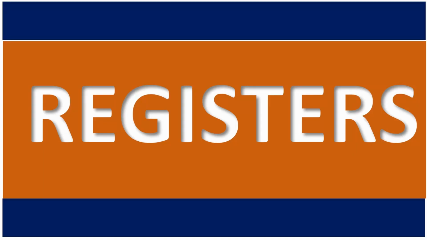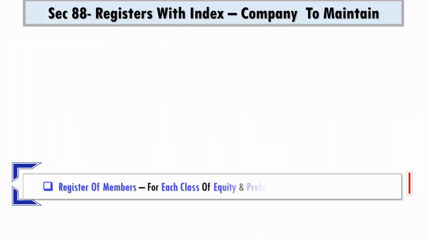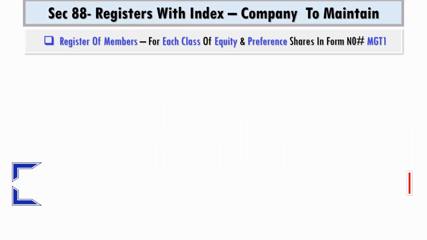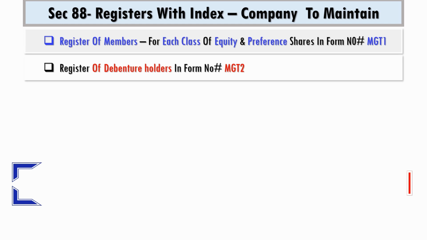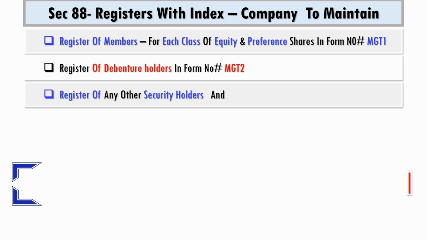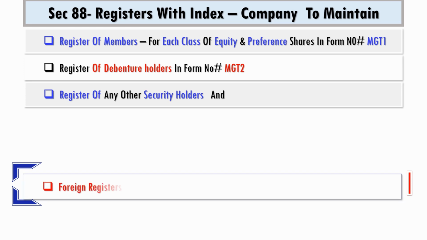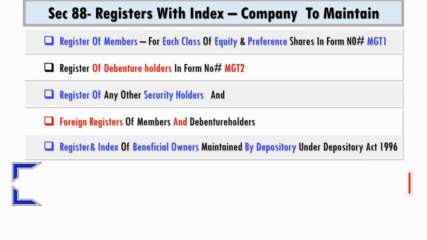Registers of security holders. Under Section 88, a company is required to maintain a register of members for each class of equity and preference shares in form number MGT-1. In form number MGT-2, a register of debenture holders will be maintained. The company will also maintain a register of any other security holders and a foreign register of members and debenture holders. Register and index in respect of beneficial owners will be maintained by the depository under the Depositories Act 1996.